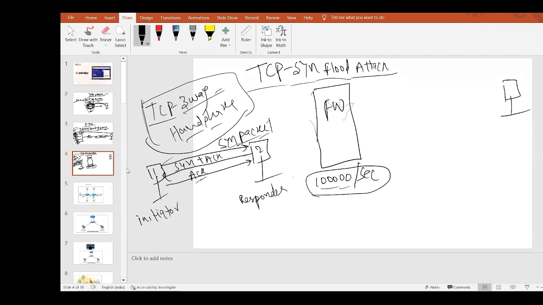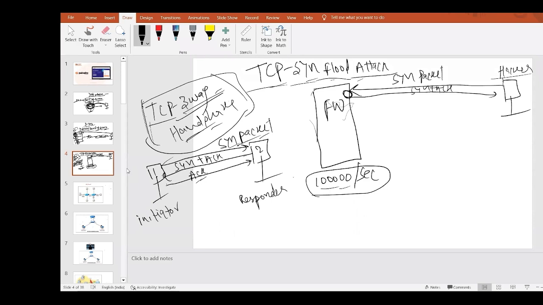We know that, right? So the hacker is going to use this three-way handshake method to attack your firewall. Not exactly a hack, but a TCP SYN flood attack, a DoS attack. So this is your hacker. The hacker will send one SYN packet. So guys, when the hacker sends a SYN packet, what does my firewall do? The firewall will reply with a SYN ACK, and the firewall will open one session for this, and start waiting for the acknowledgement, the third packet from the hacker PC.